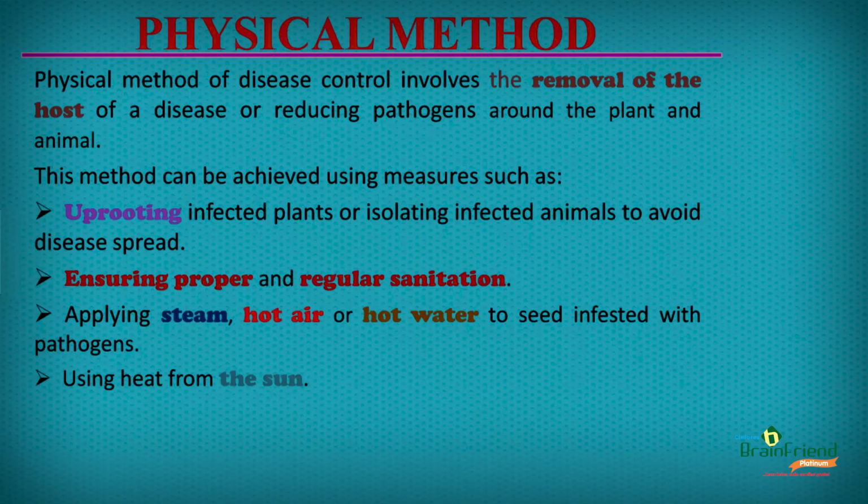It can be achieved by uprooting affected plants or isolating affected animals to avoid disease spread. Also, ensuring proper and regular sanitation. We can also control it by applying steam, hot air, or hot water on seed infested with pathogens. And lastly, we can use heat from the sun to control these disease-causing organisms.